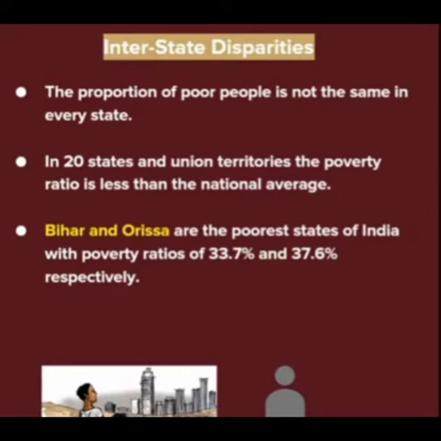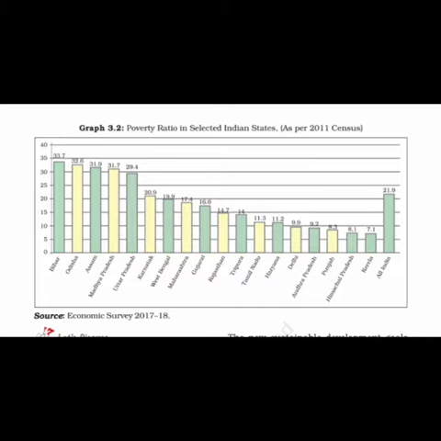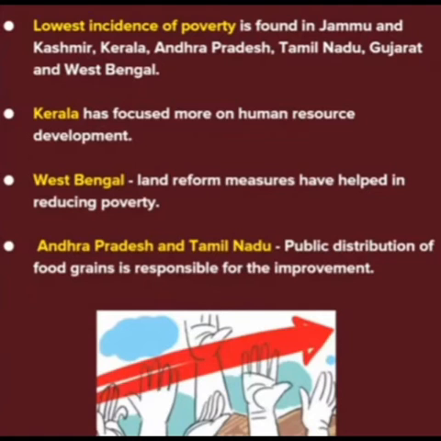Along with rural poverty, urban poverty is also high in Orissa, Madhya Pradesh, Bihar, and Uttar Pradesh. Now, in comparison, there has been a decline in poverty in Kerala, Jammu and Kashmir, Andhra Pradesh, Tamil Nadu, Gujarat, and West Bengal. The states like Punjab and Haryana have traditionally succeeded in reducing poverty with the help of high